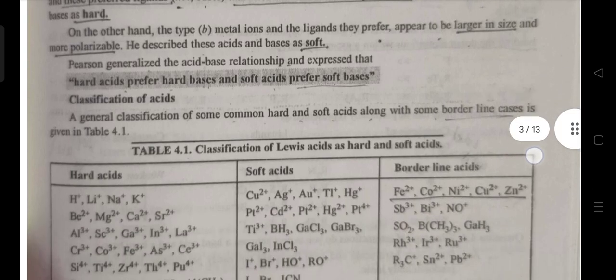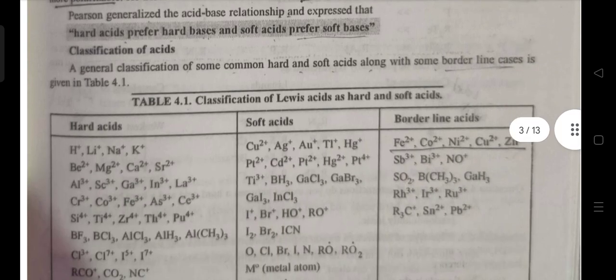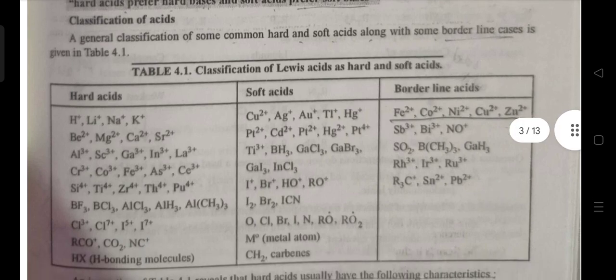Classification of acids. A general classification of some common hard and soft acids along with some borderline cases is given. For example, hard acids are H+, Li+, Na+, K+, etc. Soft acids are Cu+, Ag+, Au+, etc. Borderline acids are Fe2+, Co2+, Ni2+, Cu2+ and Zn2+, etc.